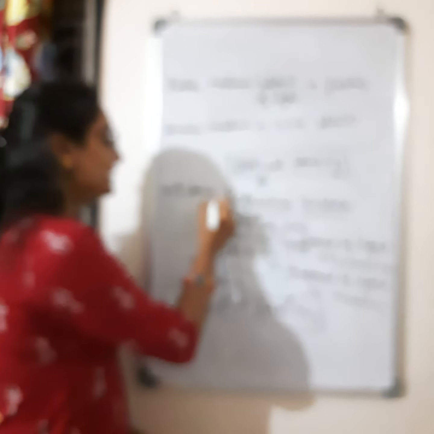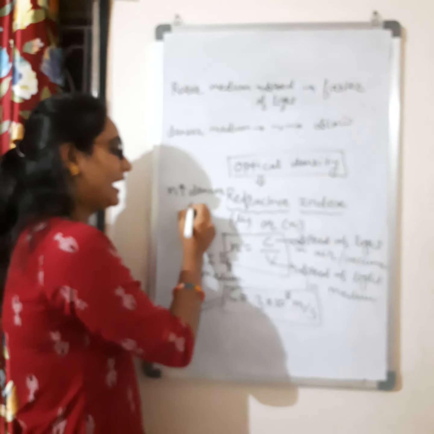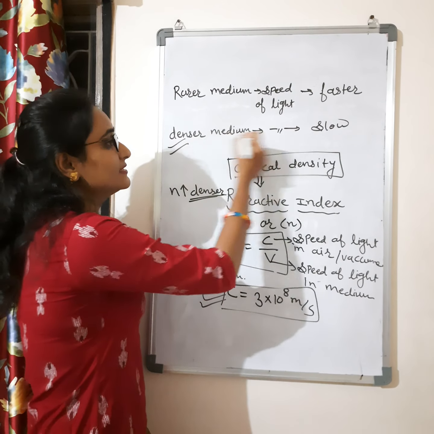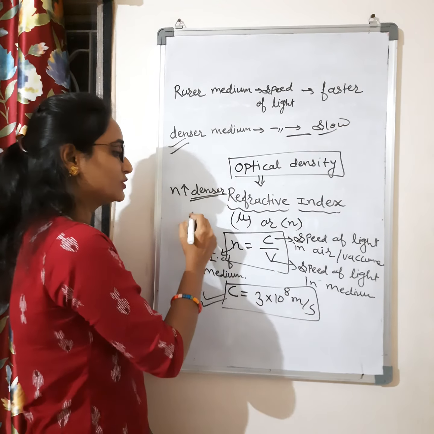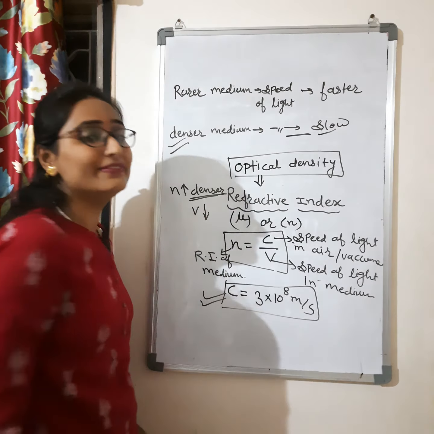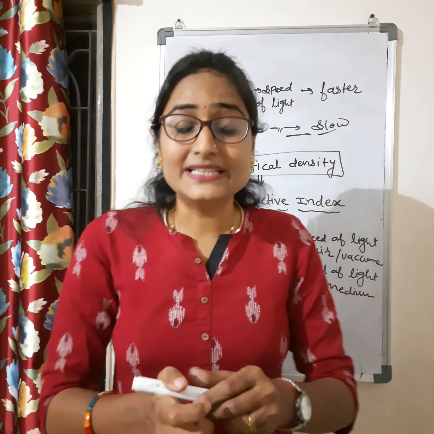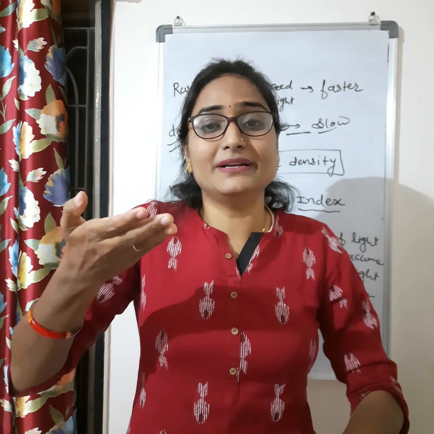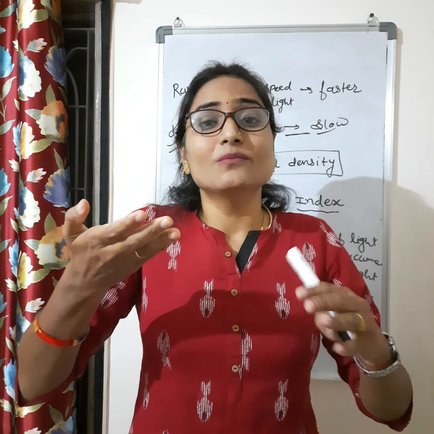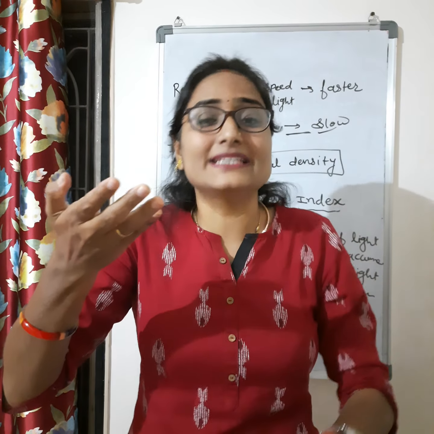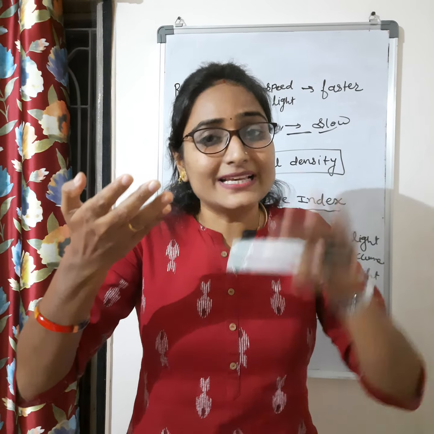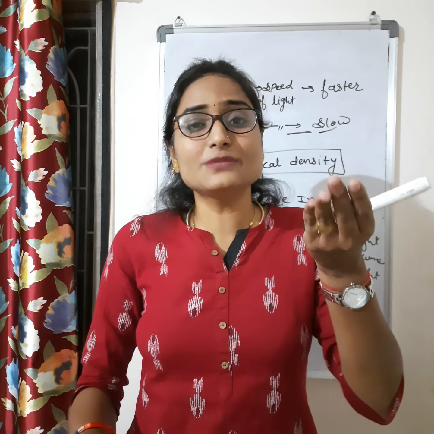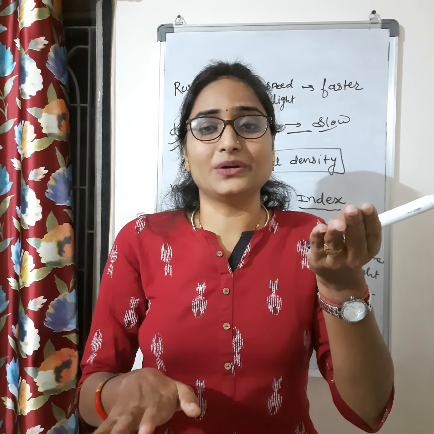And if the medium is denser, the velocity of light will be slow. That means if the refractive index is more, the speed of light in that medium will be less. More the refractive index, less the velocity of light. If more the speed of light, less the refractive index.